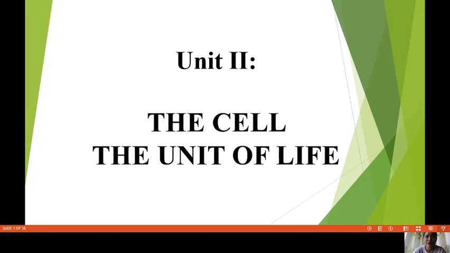Okay, so we have the Janssens. They are the ones who made the first compound microscope. And then we also have Robert Brown.